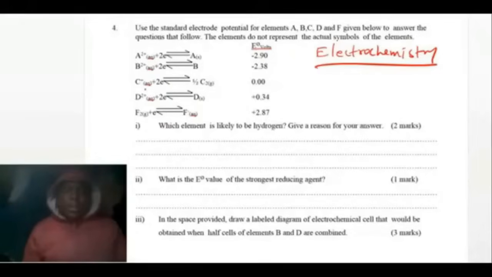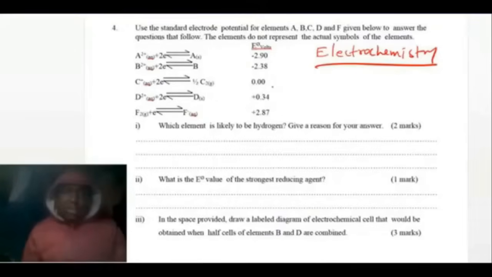When you see C is 0.00, that one is our reference, and we know our reference electrode is hydrogen. You need to know that the more negative, the stronger the reducing agent.